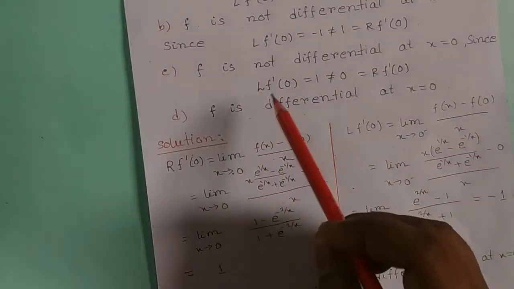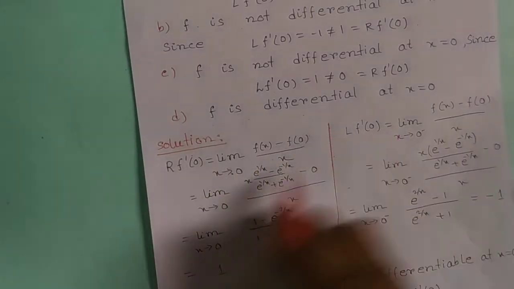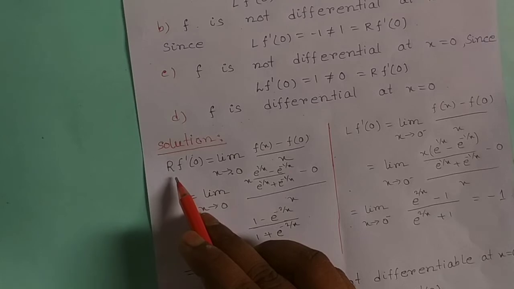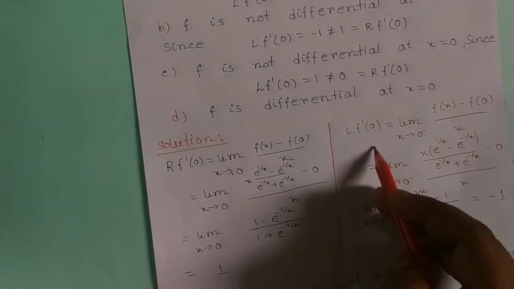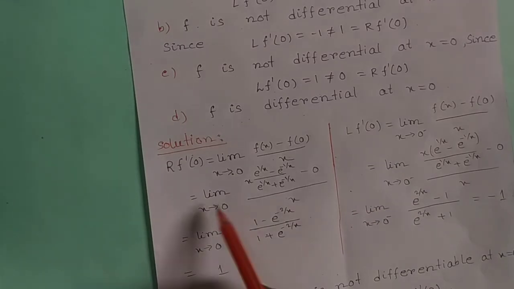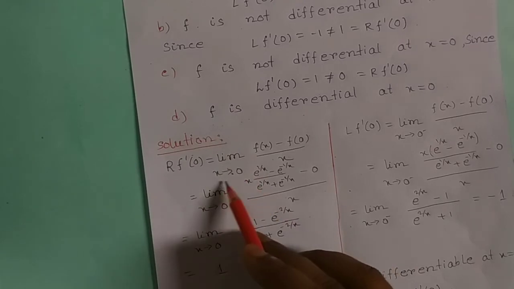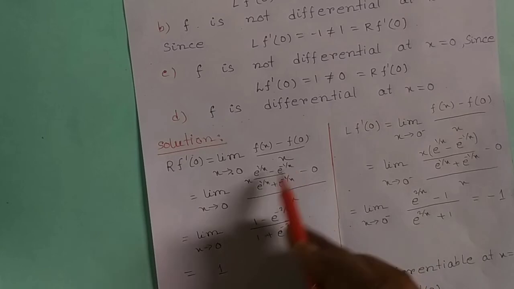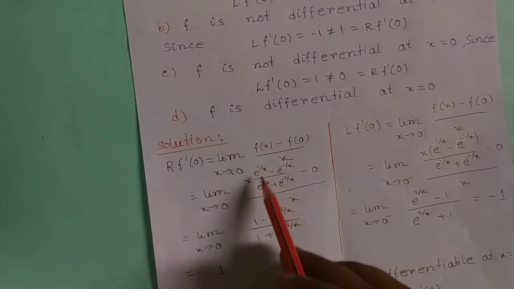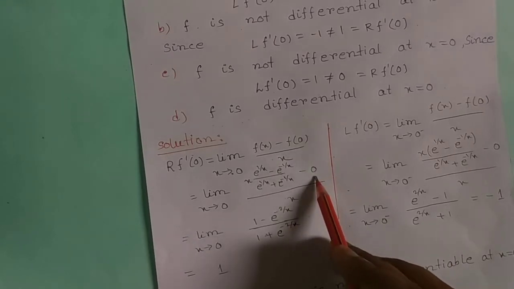Solution. We have to check whether the given function is differentiable at x = 0 or not, and find the values of R f'(0), the right hand side derivative at x = 0, and L f'(0), the left hand side derivative at x = 0. Here R f'(0) = limit as x tends to 0 of (f(x) − f(0))/(x − 0), that is x. Here the function value f(x) is this and at x = 0, f(0) is 0.